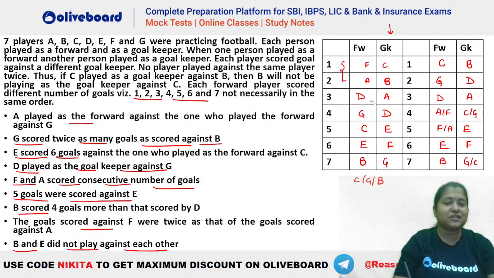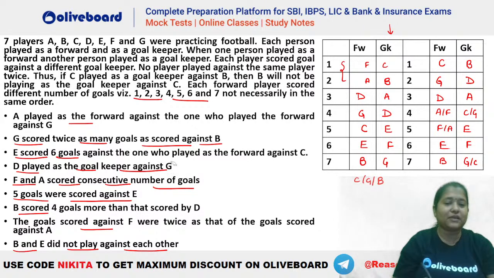So you can see G is scoring 4 and B's against we have 2. So that is absolutely fine. E scored 6 goals. You can see E has scored 6 goals against the one who played forward against C. So E is playing against F. Is F playing against C? You can see yes, F is also playing against C here. So that means this is also fine, done.